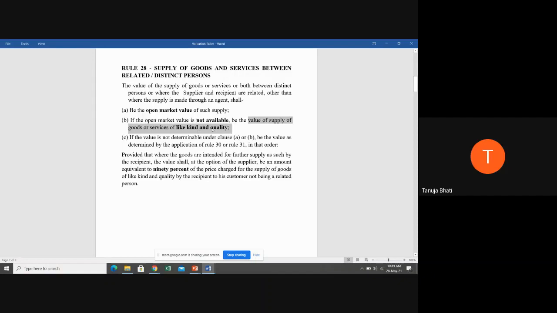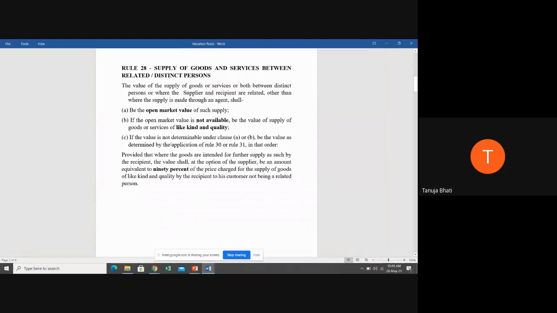If similar kind of goods and services are sold in the market, what is the value? That is going to be the value of supply of goods and services sold between related persons. But suppose you are not able to determine as per A, B, then you have to determine the value as per rule 30. Rule 30 is the cost method and rule 31 is the residual method, which we will be seeing very shortly.